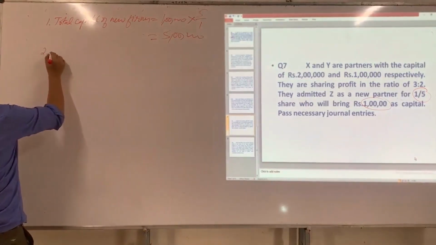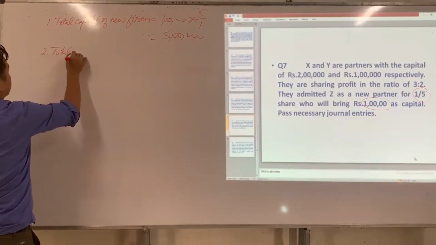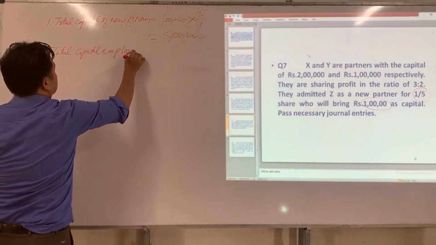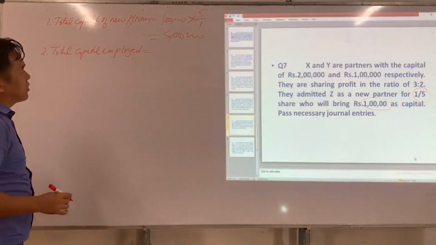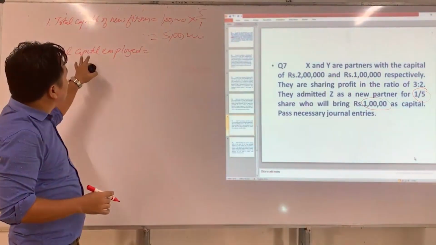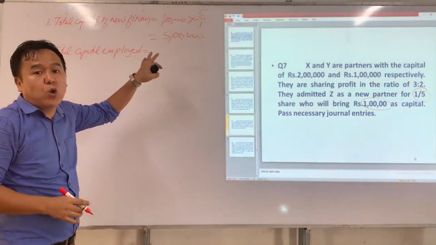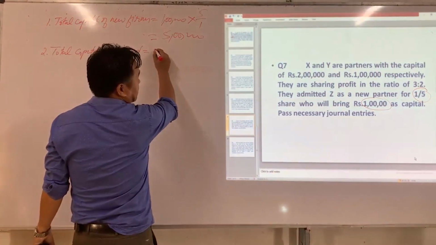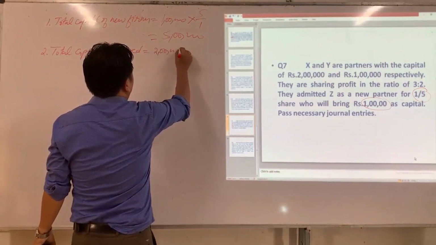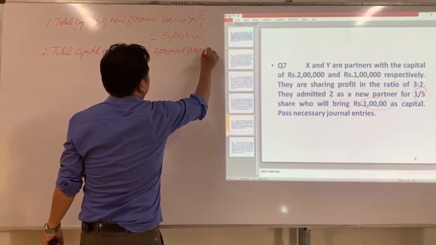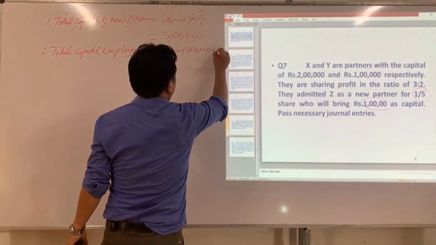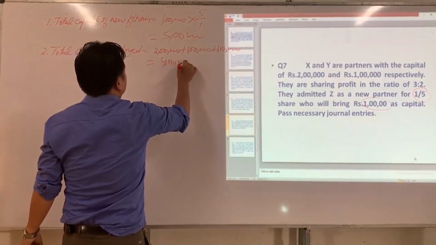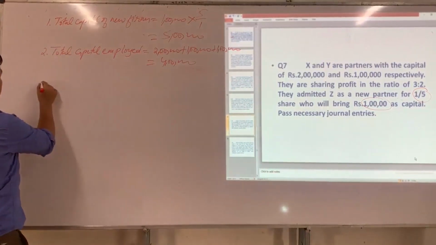And the second step is to find the total capital employed. Total capital employed means the total capital invested by the old partners, including the new partner. So what is the capital of X? 2 lakh. Capital of Y? 1 lakh. And what is the new partner's capital? 1 lakh. In total, how much did we get? 4 lakh. Now we can find the firm's goodwill.